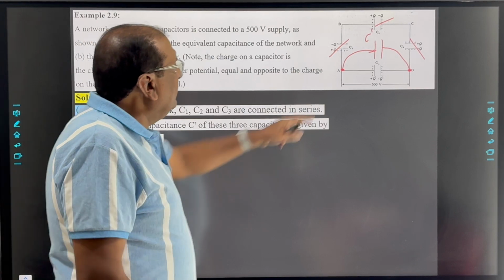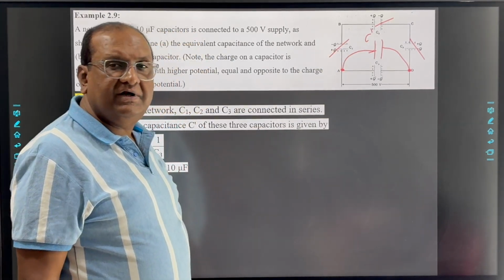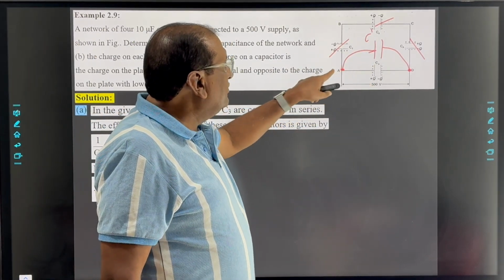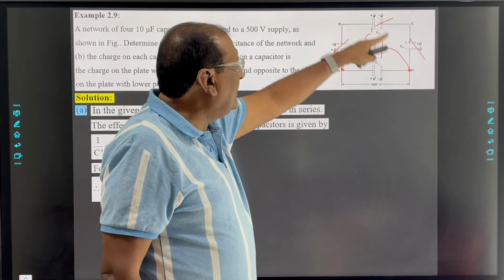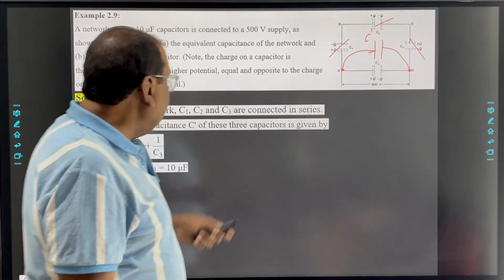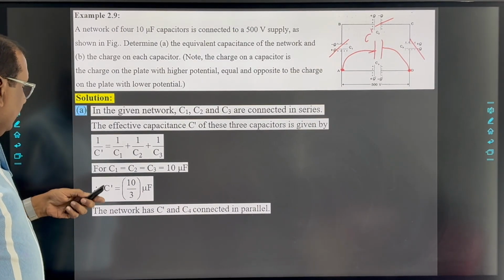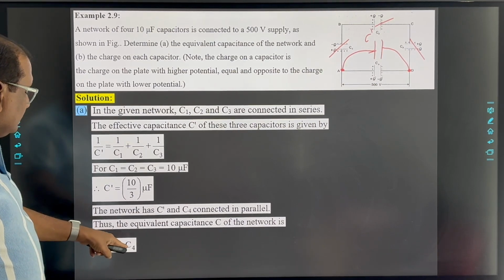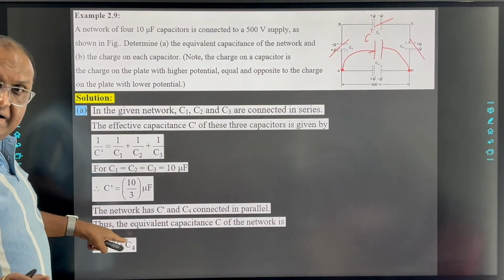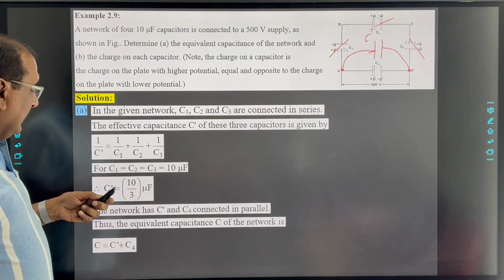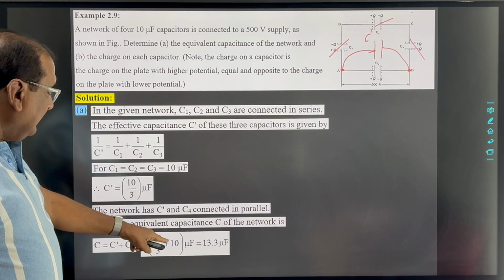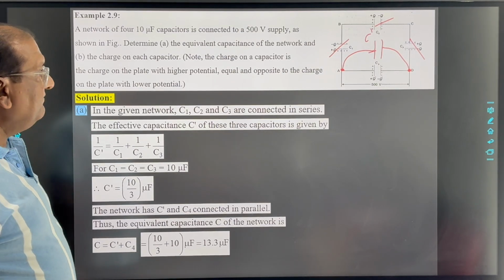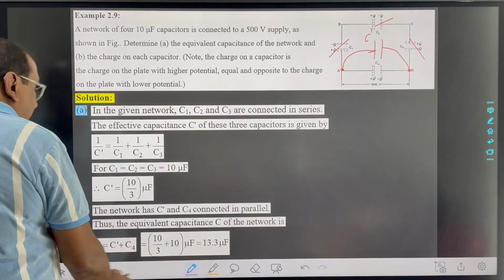If we take C dash and C4 in parallel, the resultant is C dash plus C4. So the resultant capacitance of this network between A and B will be C dash plus C4. C dash is 10 by 3, which we calculated, and C4 is again 10. So 10 by 3 plus 10 microfarad is 13.3 microfarad.